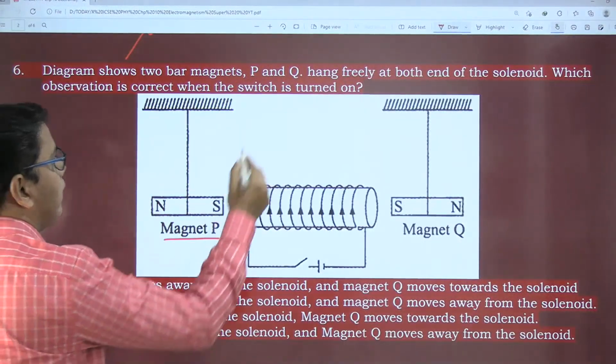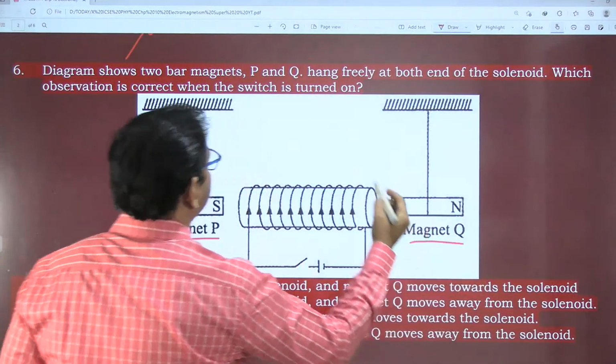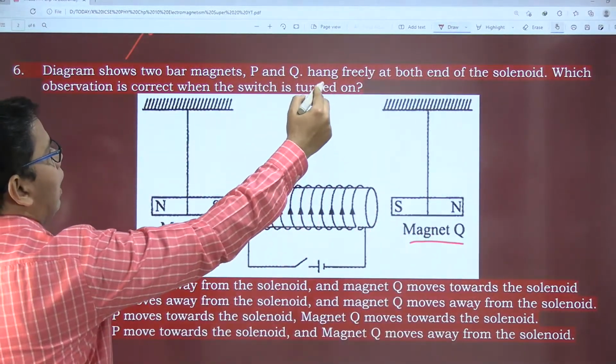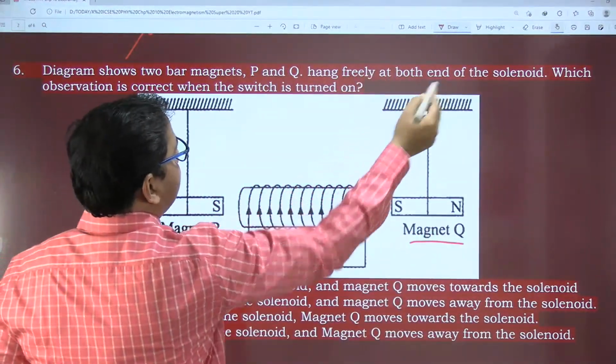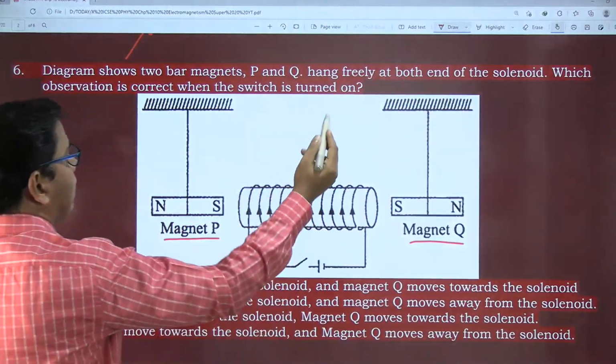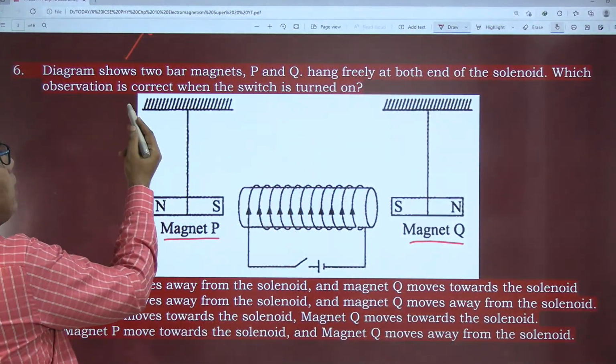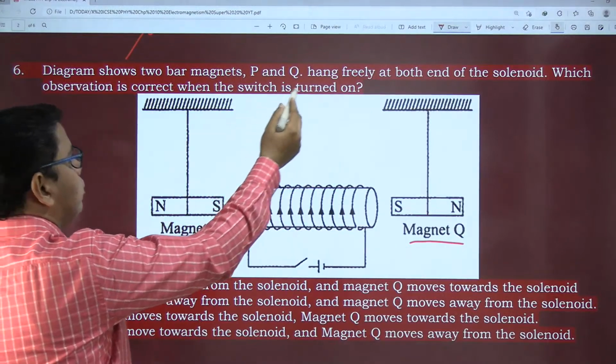One is magnet P, and the other one is magnet Q, hanging freely at both the ends of a solenoid. Again, a question related to solenoid. Which observation is correct when the current is switched on?